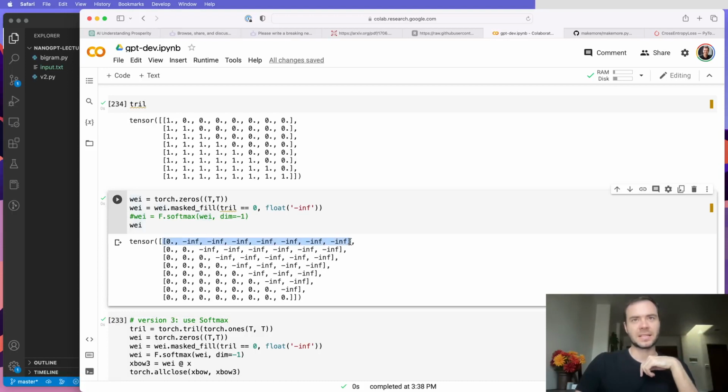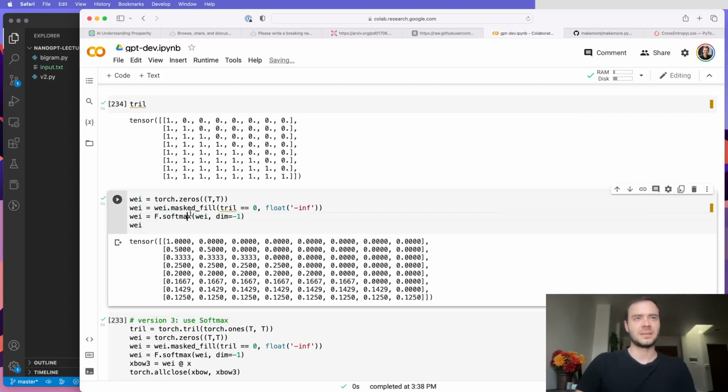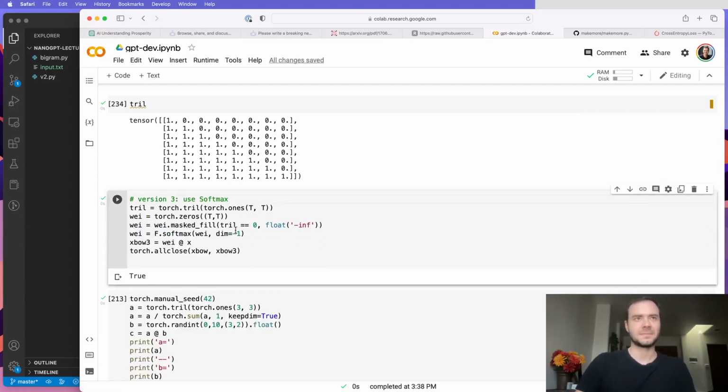And so if we exponentiate every single element here, we're going to get a 1, and here we're going to get basically 0. 0, 0, 0, 0 everywhere else. And then when we normalize, we just get 1. Here we're going to get 1, 1, and then zeros. And then softmax will again divide, and this will give us 0.5, 0.5, and so on. And so this is also the same way to produce this mask.